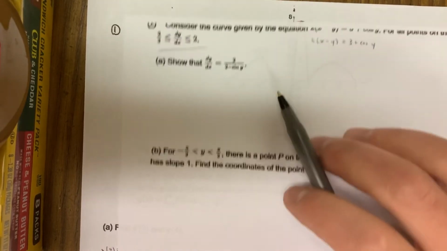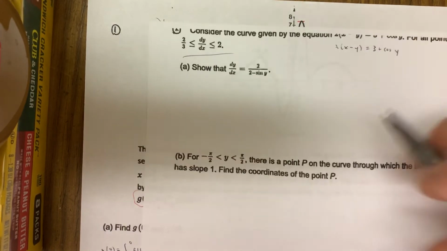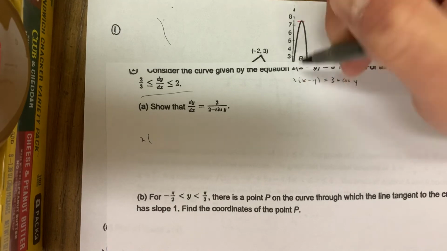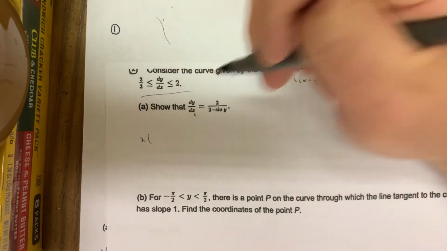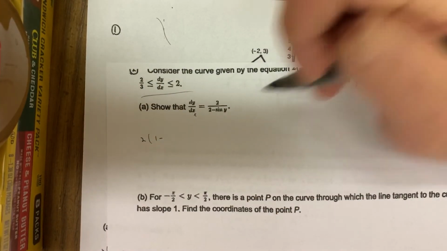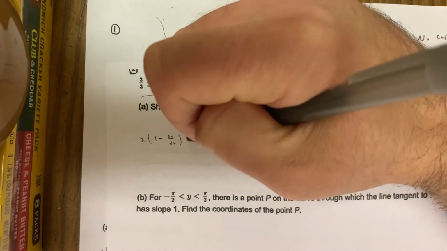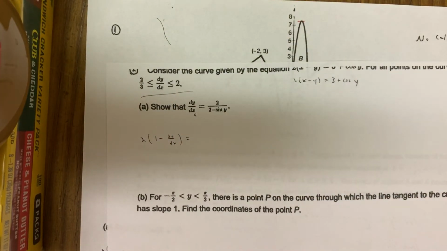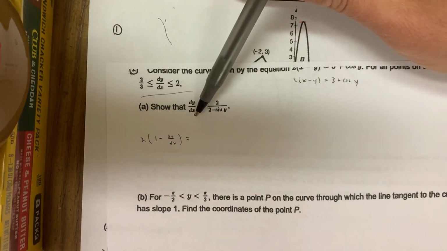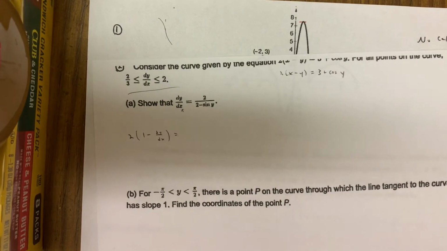Take the derivative. There's a couple different things you could do. You could distribute the 2x if you want, or you could just take the derivative right away, like pull the 2 to the side. Take the derivative of x with respect to x. Remember, we want to show that dy over dx is equal to this right here. The derivative of x with respect to x is 1, but the derivative of y with respect to x is dy over dx. Don't forget, implicit differentiation, whenever you see x's and y's frolicking about together, it's an implicit differentiation situation. Whenever you want to take the derivative with respect to one variable and there are other variables present, that's the real definition of an implicit differentiation situation.